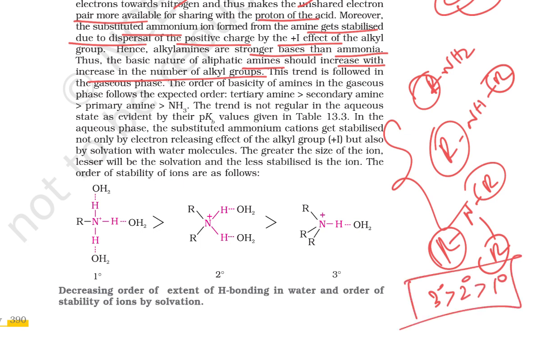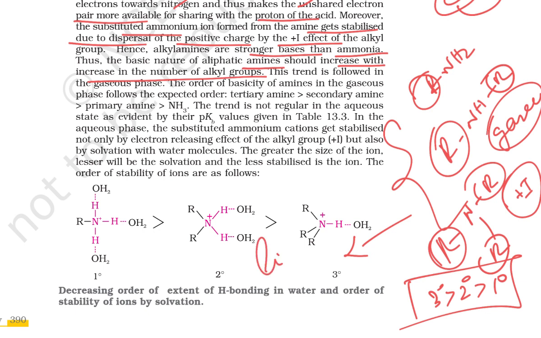But this is in the gaseous state, all amines in the gaseous state. If they are present in the liquid state, the trend varies, because in the gas only the plus inductive effect plays a role. But when it comes to liquid, two other factors also play a role.